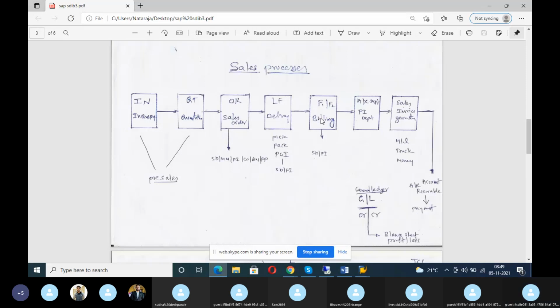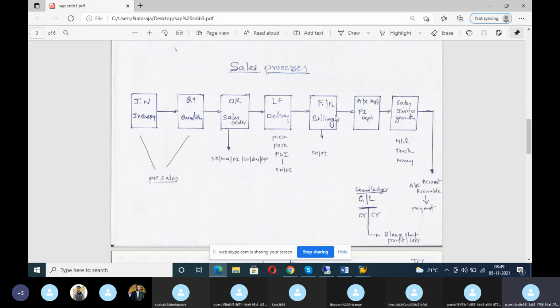So from tomorrow, I'll go through each and every sales type. What are the sales? Cash sales, rush sales, consignment sales, contract sales, then scheduling agreement sales, credit memo request sales, debit memo request sales, sales return. These are all I'm going to do. Until now you have seen only standard sales. Next, I'll show you cash sales, cash and carry, rush sales, consignment sales, contract sales.